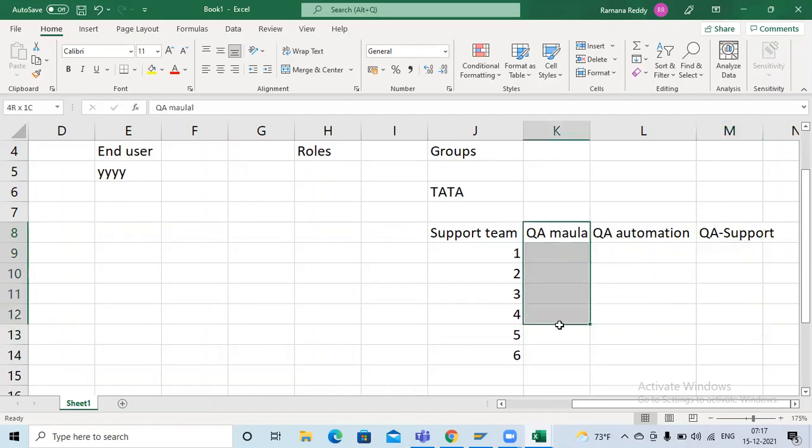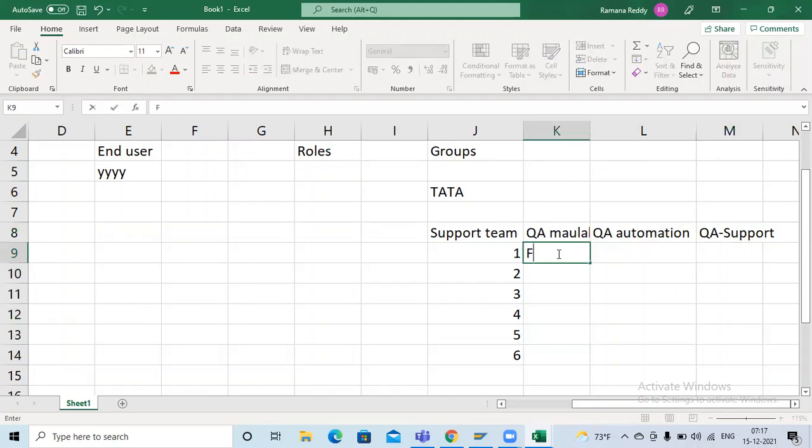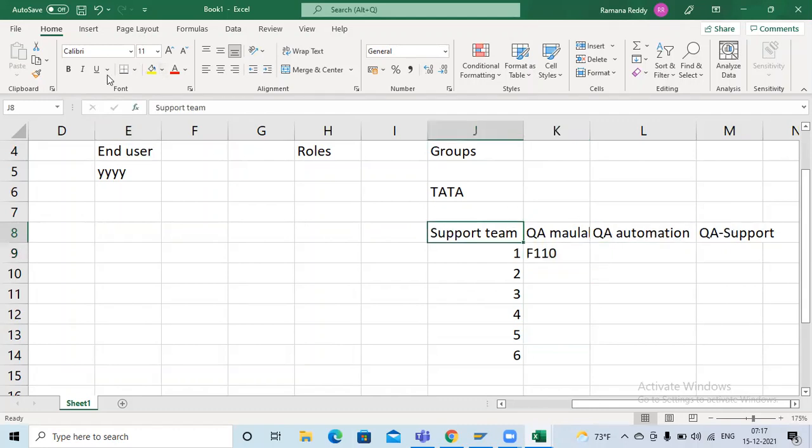In case we get any errors, these are the high-end, I mean senior FI consultants. While they are doing any testing, suppose one person is doing F110 testing, these persons will get the error directly. If we get any issues, they will ask the QA support team. So what kind of group do we have to create? There is one more group, like the support team. I am going to create one more group for the QA team. In the QA team, some three persons are working.